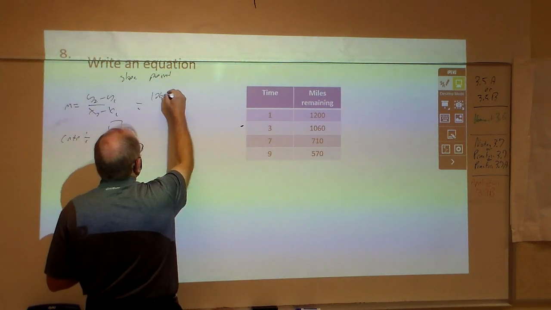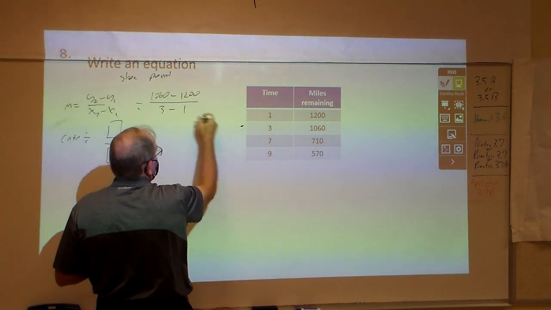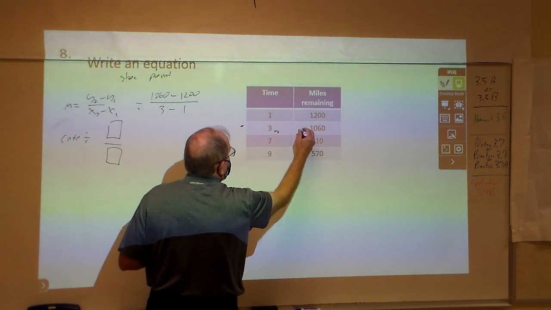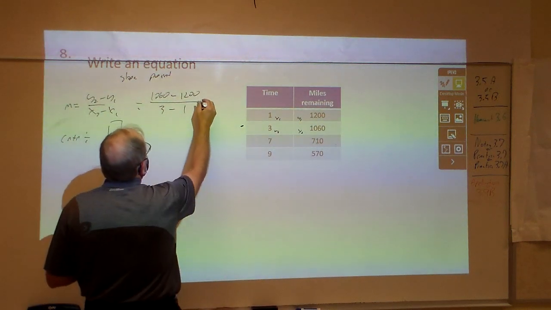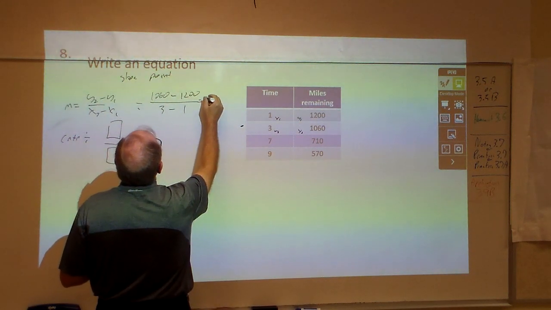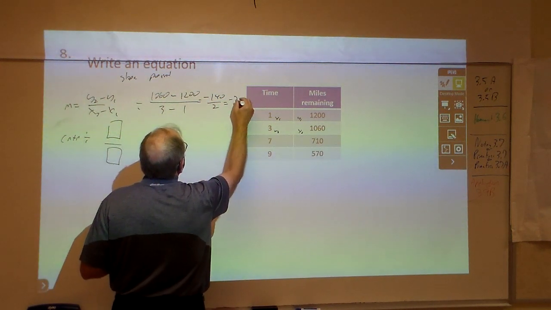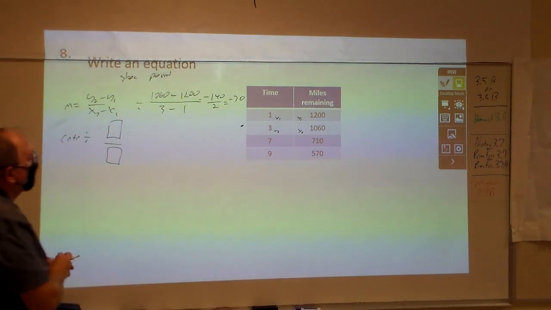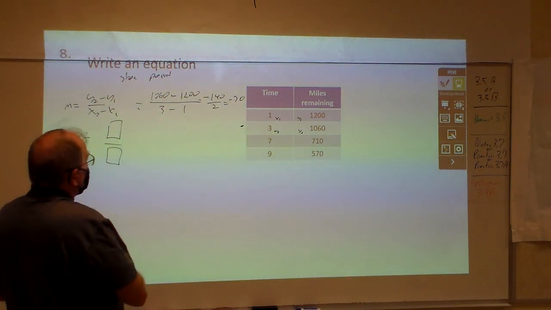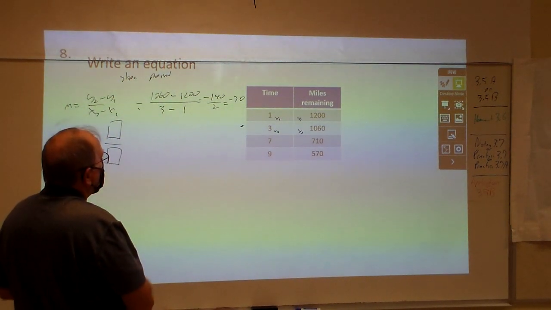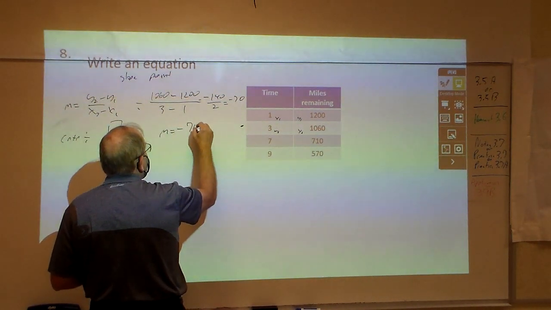I would start with 1060 minus 1200 over 3 minus 1 because this was my x2, my y2, my x1, my y1. And when I do this particular math, I'm going to get negative 140 divided by 2, which means negative 70. So basically I'm traveling 70 miles per hour. Must be on the interstate or toll road 130 here if you're in Texas. So negative 70 is my slope. My m is negative 70, right?